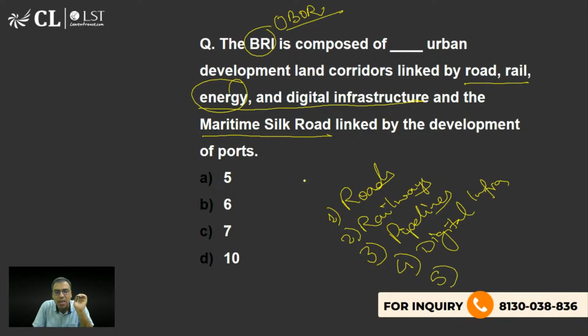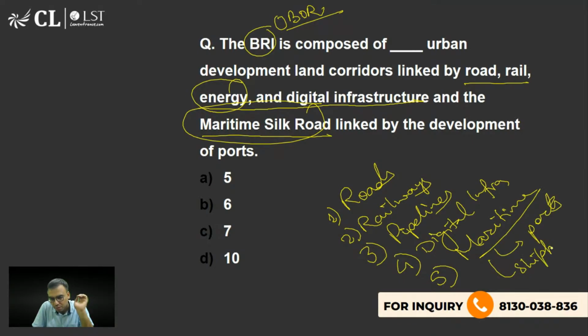And then Maritime Silk Road, we'll discuss this separately. Maritime means we are talking about development of ports and shipping routes. So what is the right answer? How many such urban development land corridors are there in the idea behind it? 5, 6, 7, 10. Please tell me.